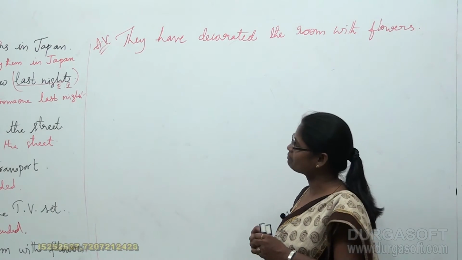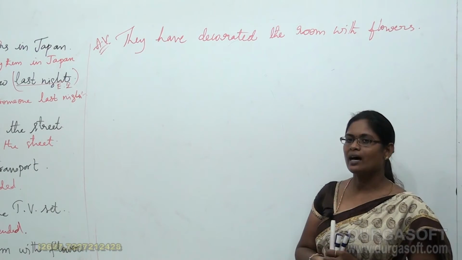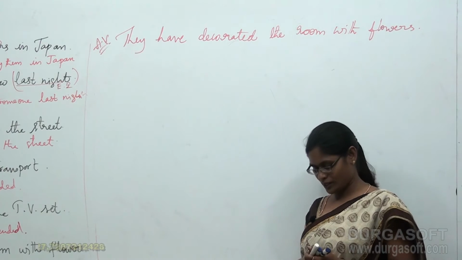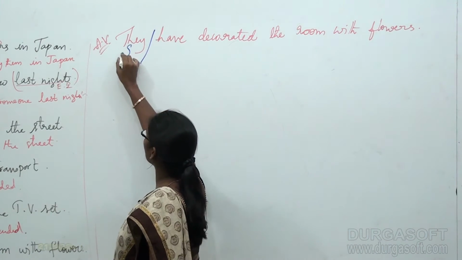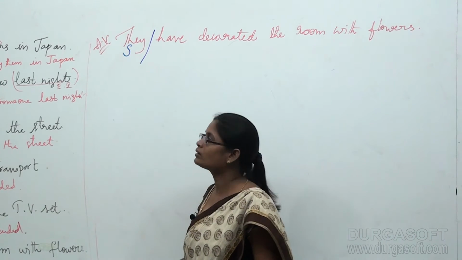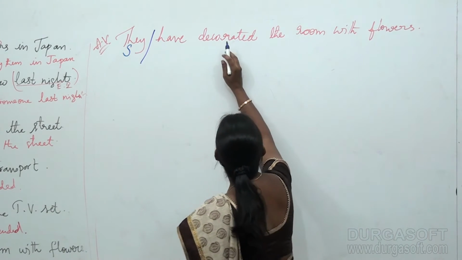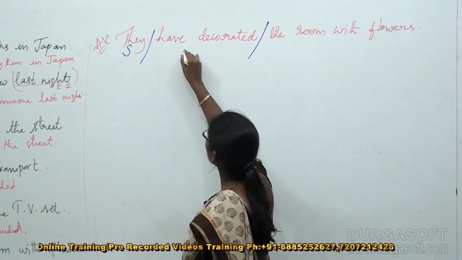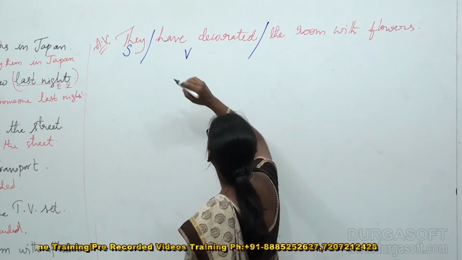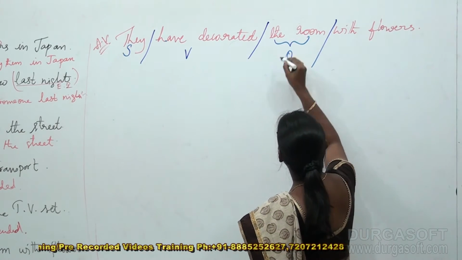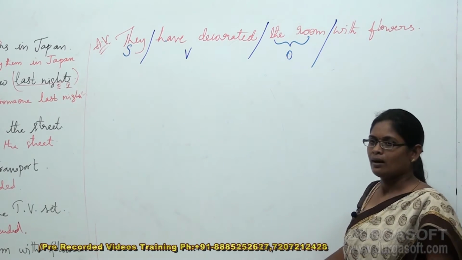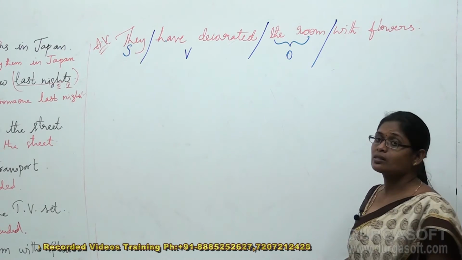Now see, even this I am going to split according to the structure. When I split this according to the structure, "they" is going to be my subject, "have decorated" is going to be my verb, and "the room" is going to be my object. And what about "with flowers"?